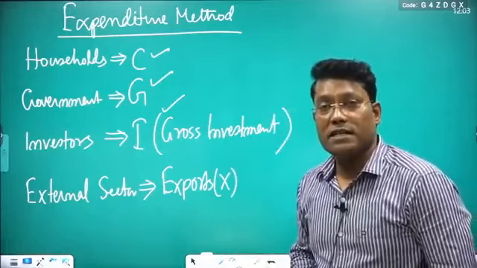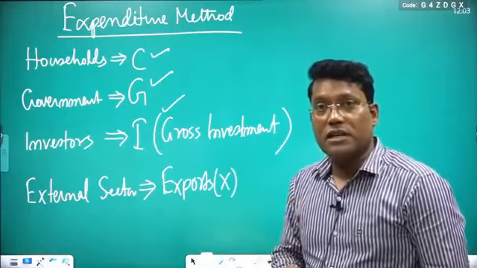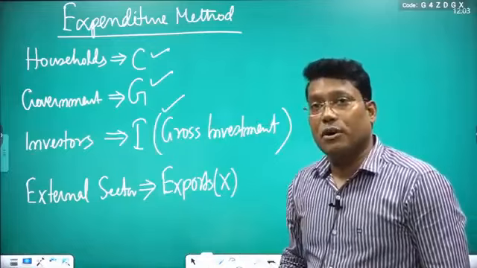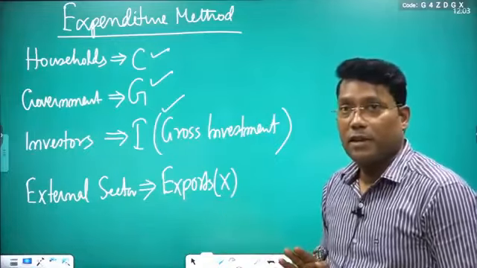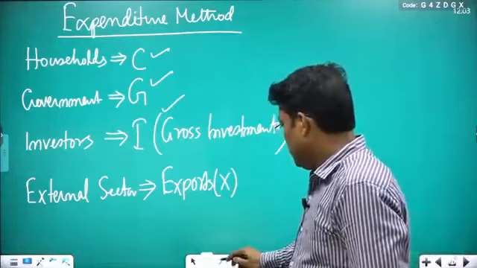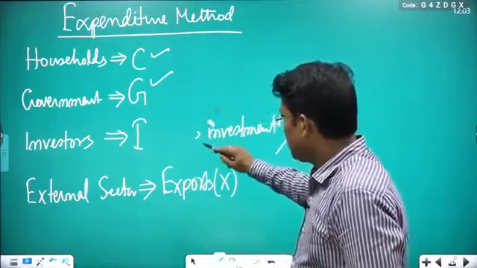So exports means the goods and services you are producing within the country and selling abroad. Now I am removing this part because I need this space.